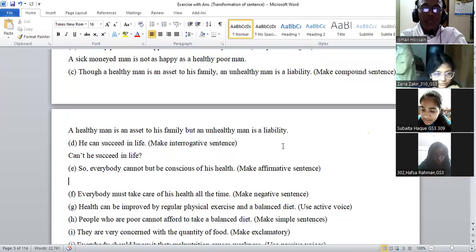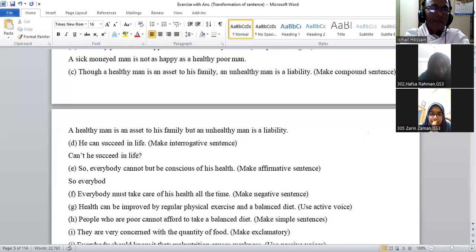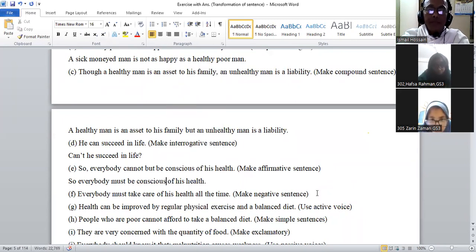So everybody cannot but be conscious of his health. Make it affirmative. Everybody must be conscious of his health. It will not be should, it will be must. Remember, when there is must, it becomes cannot but. Must be conscious of his health. Okay, now next go.